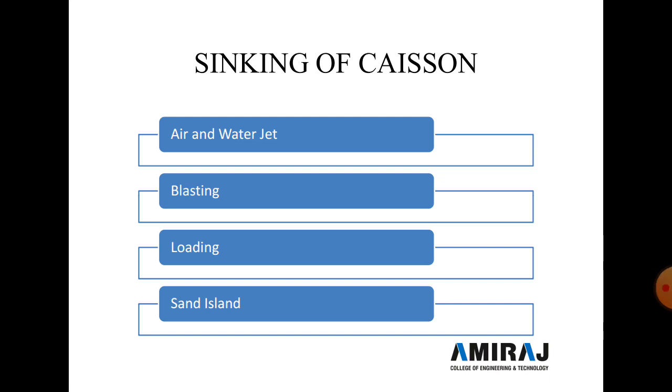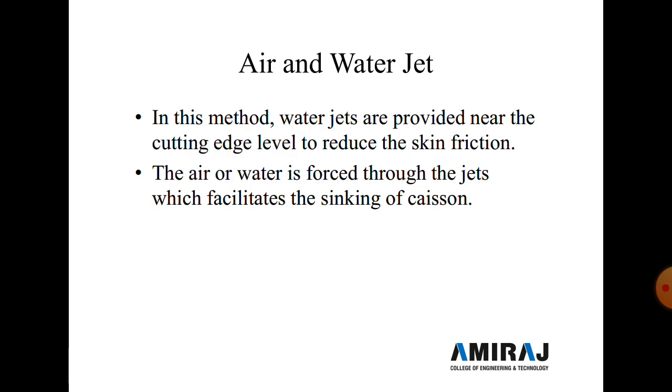Next is the sinking of the caisson: air and water jet, second is blasting, third one is loading, and fourth one is sand island. So we discuss them one by one. In the water jet method, water jets are provided near the cutting edge level to reduce the skin friction, and the air and water are forced to the jet, which facilitates the sinking of the caisson.